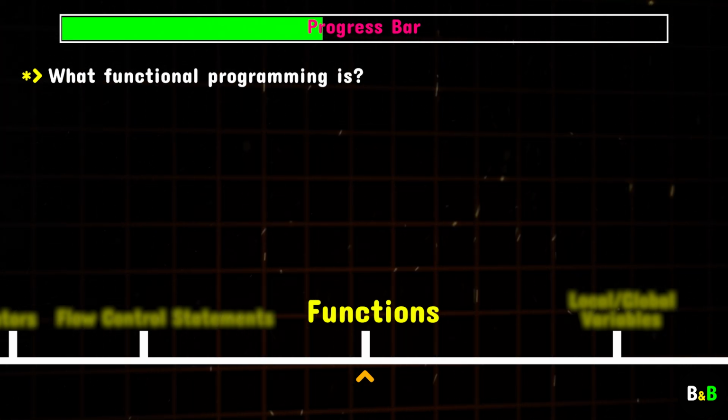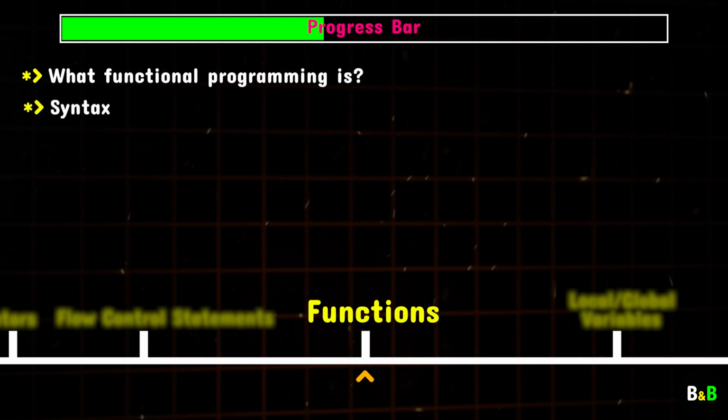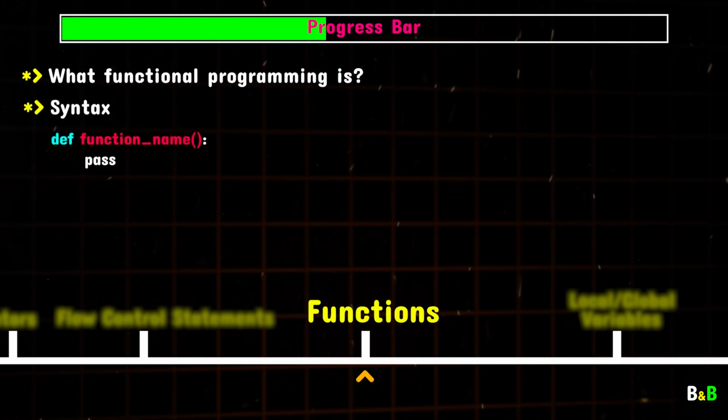Once we've got the idea behind functional programming, we'll move on to the syntax for defining functions in Python. Here you'll learn how to use the def keyword to create a function, how to give it a name, and how to call it when needed. This is where you'll see the real power of functions. They make your code so much more organized.